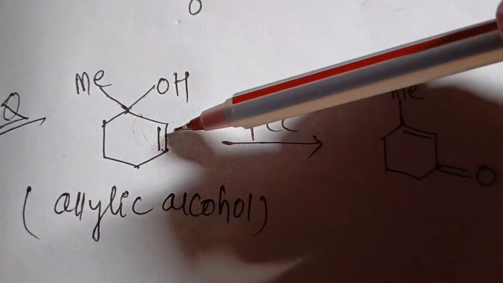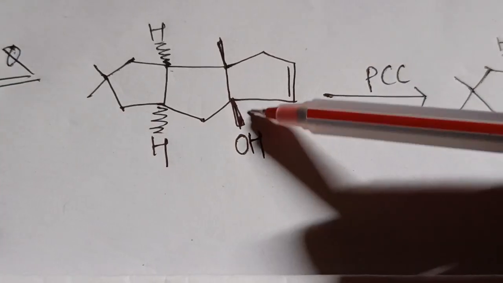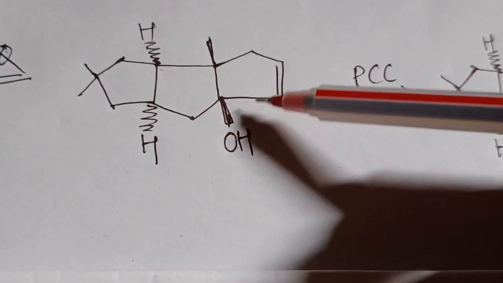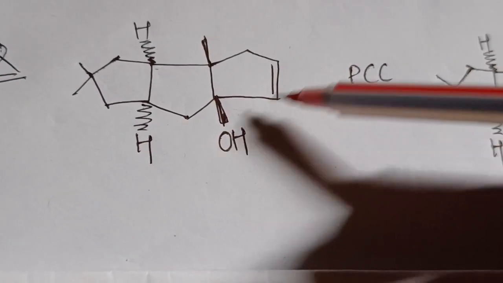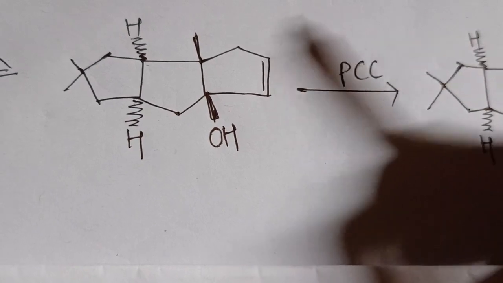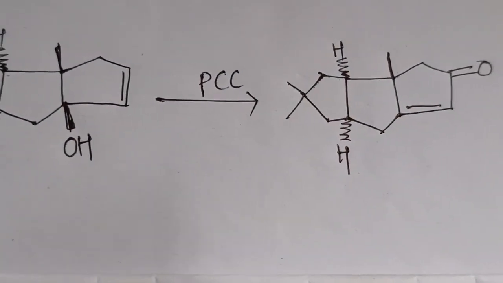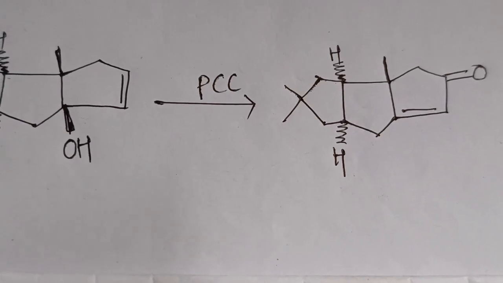So this is a tertiary alcohol center. Move this double bond towards it and this oxygen will attach here. On further oxidation, it converts into a C=O. So this is the product.